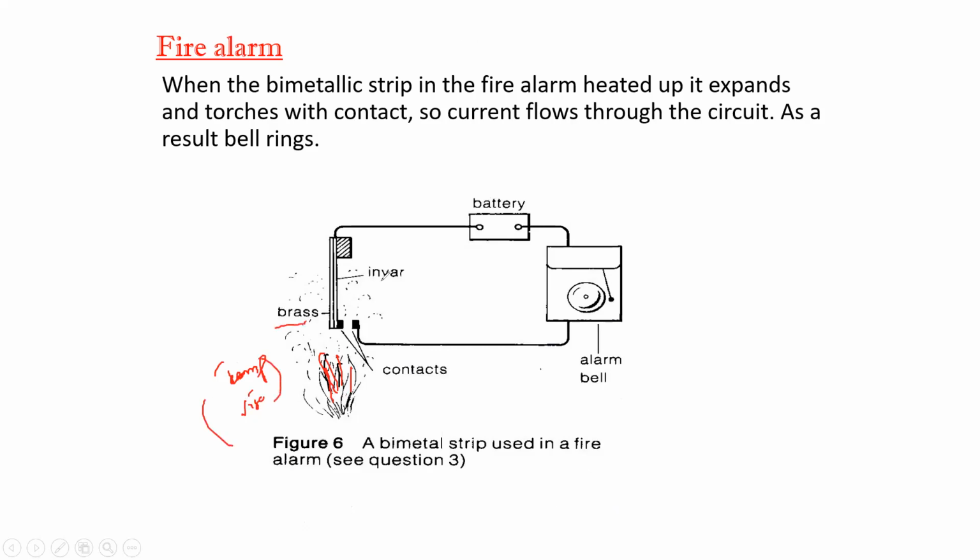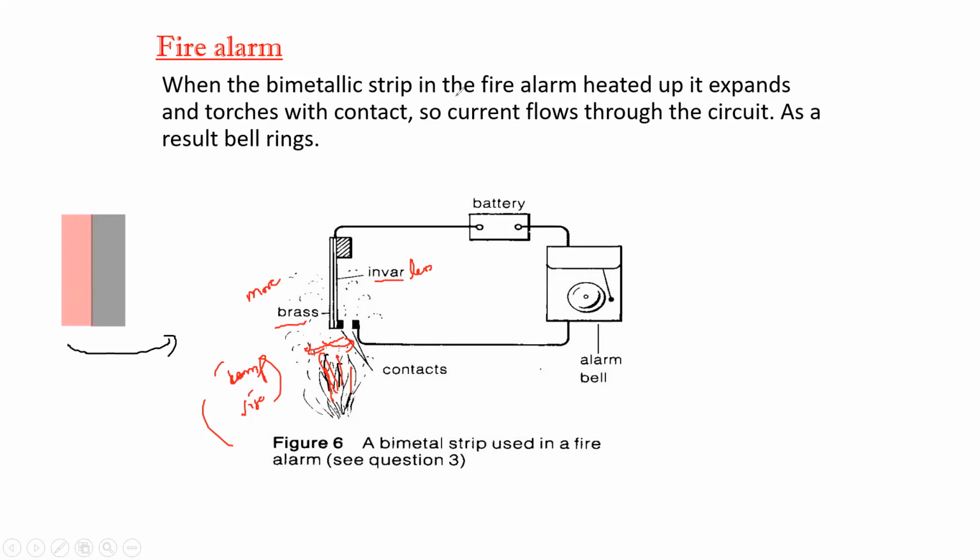we have brass and we have invar. We know brass expands more and invar expands less. So which side will it bend, right hand side or left hand side? The brass expands more. On one side we have brass and on the other side we have invar. From the table, you don't have to memorize that table in the exam; that will be given if they ask any question related to it. In this case, we know invar expands less, so it will bend towards the right hand side.